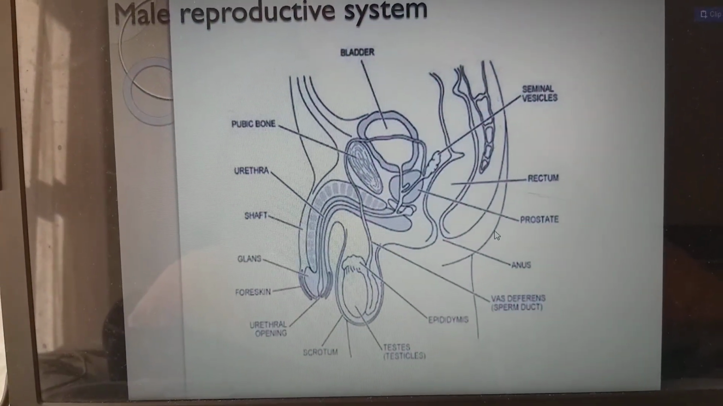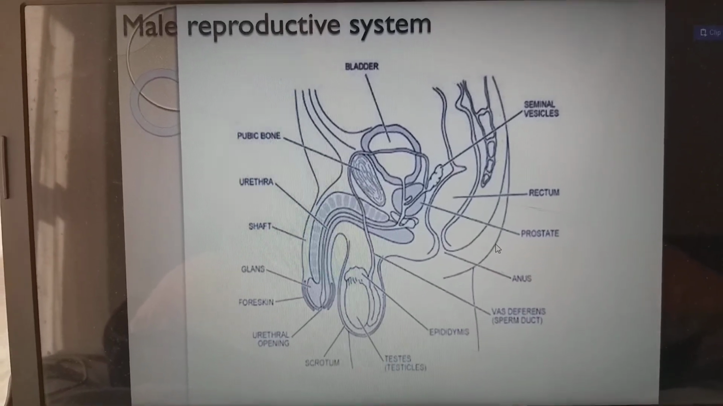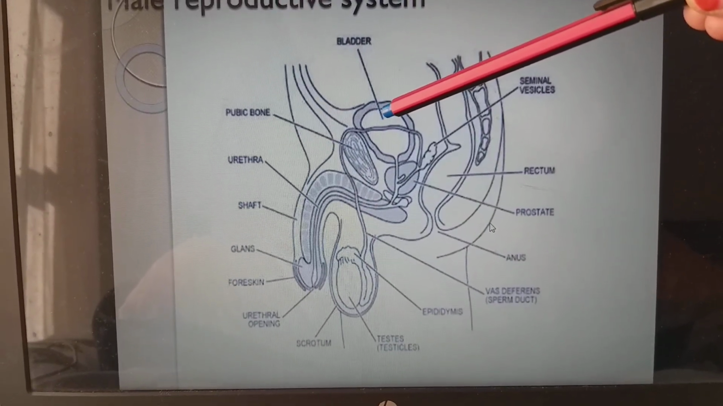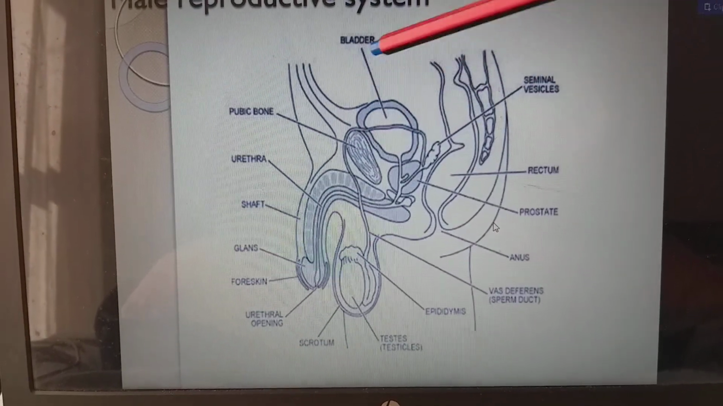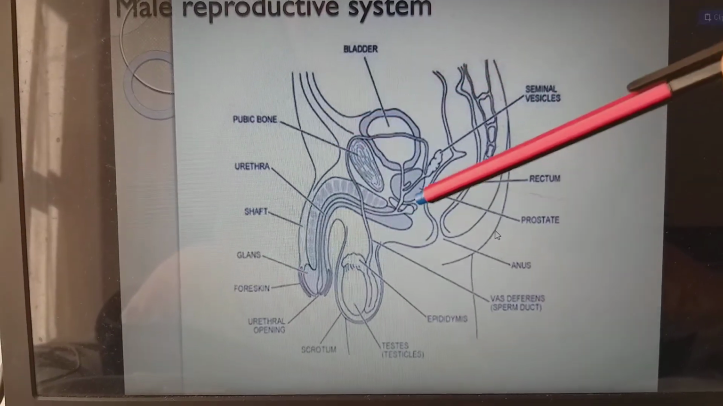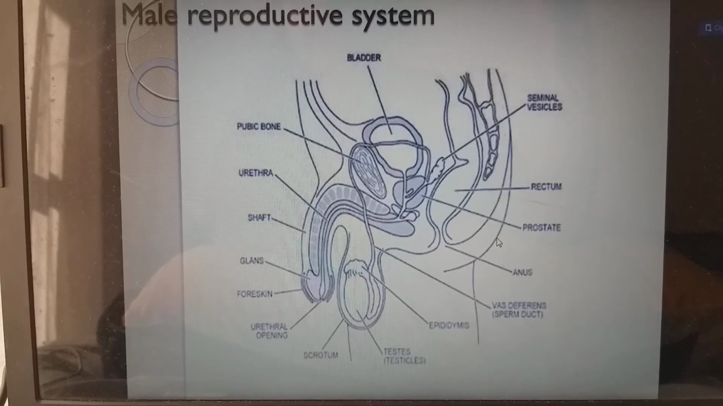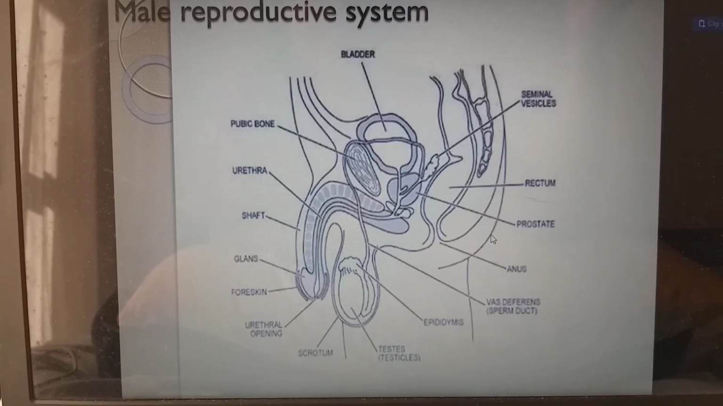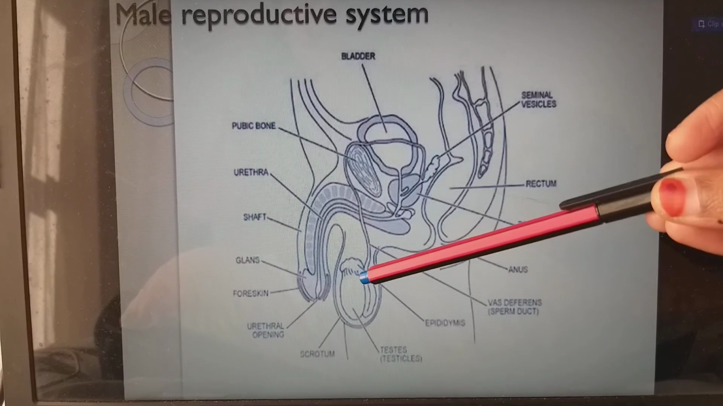First, the male reproductive system. In this picture, it can be quite confusing. Initially, in the center, we have the urinary bladder, and this is the pubic bone. In the male, the reproductive organs are situated outside the abdomen to maintain temperature. Our body temperature is 37 degrees Celsius, but to prepare the sperms, gametogenesis needs 35 degrees Celsius, which means somewhat cooler.